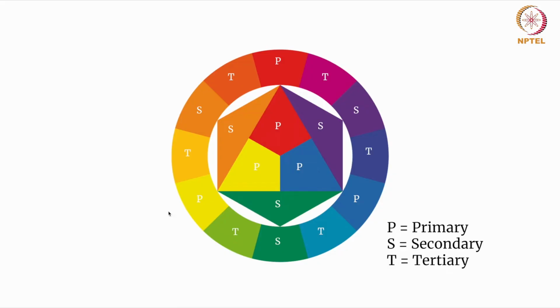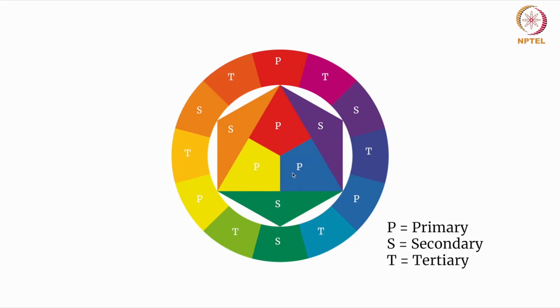If you look at the color wheel, there are primary colors, which I have marked as P. Here they are red, yellow, and blue. These colors cannot be created by mixing other colors, and they are pure in nature. So you cannot create red by mixing other colors, or yellow, or blue.